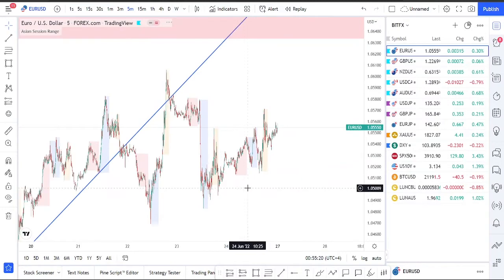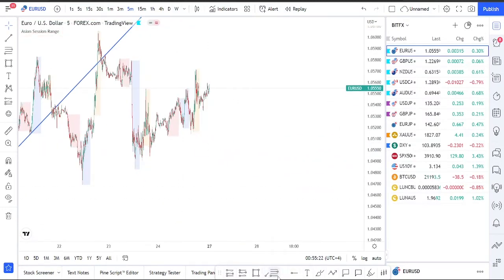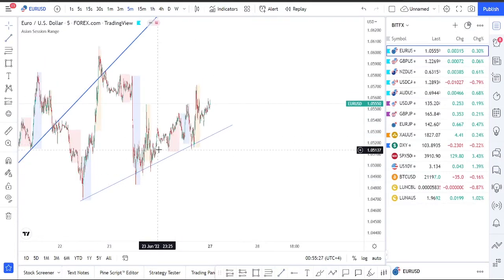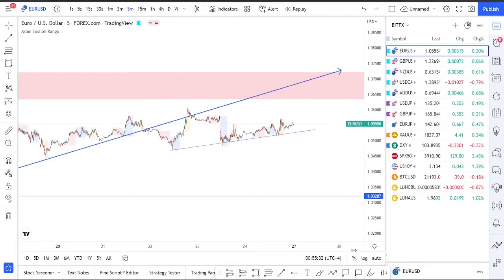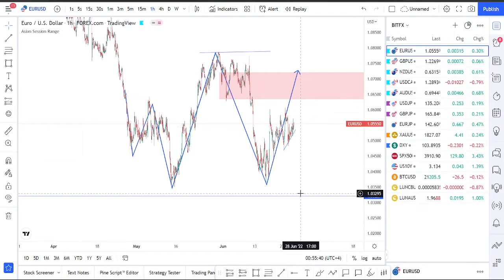Mainly the market is creating all this liquidity. All this liquidity is being created right here, and we have the Asian low here as well. So most likely what we are going to see is the market going up here, either breaking the highs, or it can reject from this zone and continue down, taking out the all-time lows for EURUSD. The only time we'll be considering EURUSD externally bullish is after the break of this high, and once we break this low, we can be externally bearish as well.